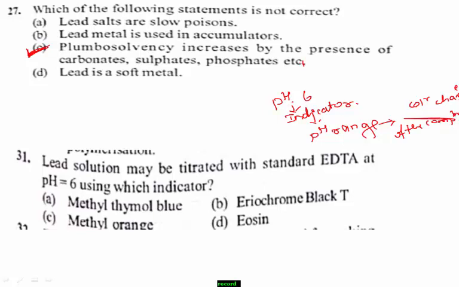Among the given options, option A gives the indicator methyl thymol blue. It is one of the proper indicators for the complex formation in presence of EDTA and lead solution. Therefore, methyl thymol blue indicator is used during the titration of lead solution and EDTA.